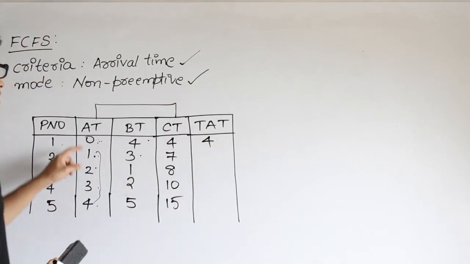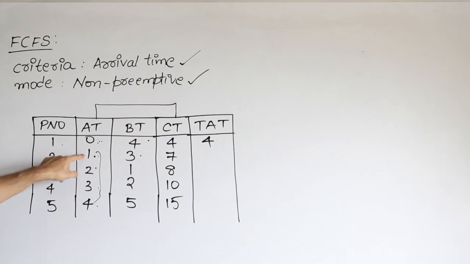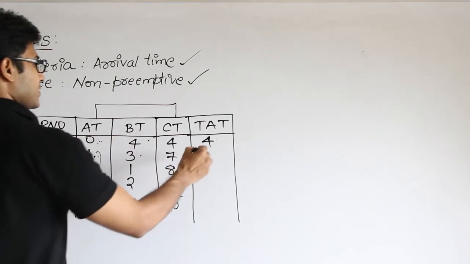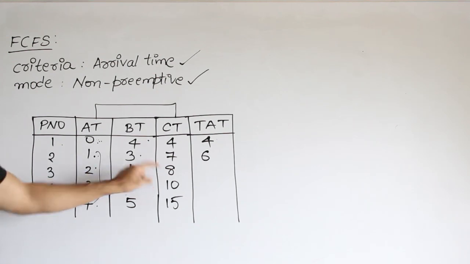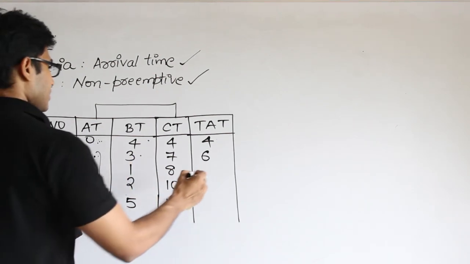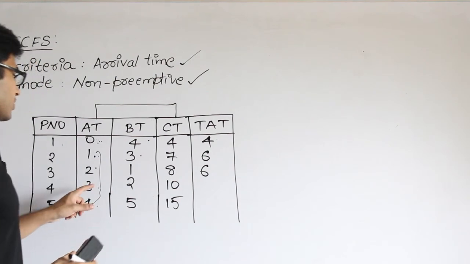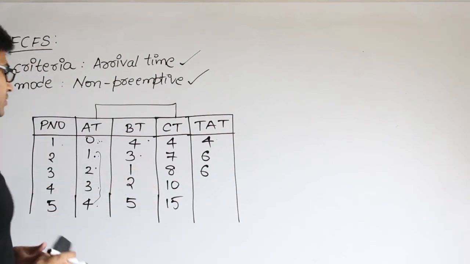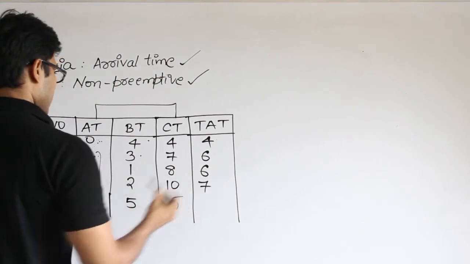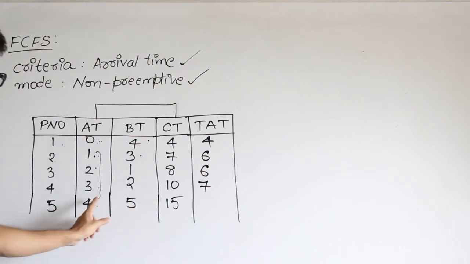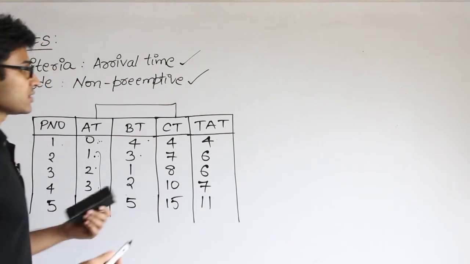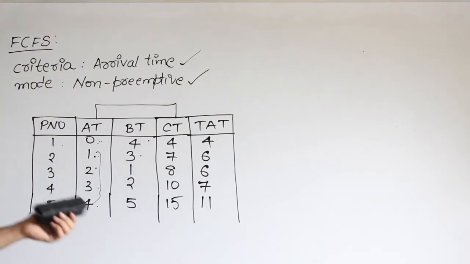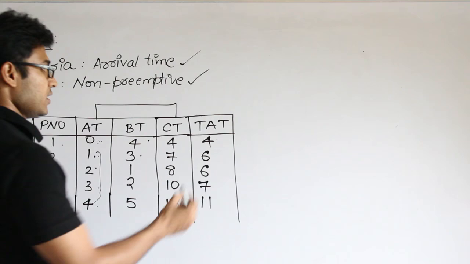What about this? P2 arrived at 1 and it completed at 7. Therefore it has spent a total of 6 units, right? And what about this? Arrived at 2 and completed at 8. Therefore it is 6. What about this one? Arrived at 3, completed 10. Therefore turnaround time is 7. What about this one? Arrived at 4 and completed 15. Therefore totally it is 11 units. Therefore this is the turnaround time. And once you know the turnaround time, then you can find out the waiting time.